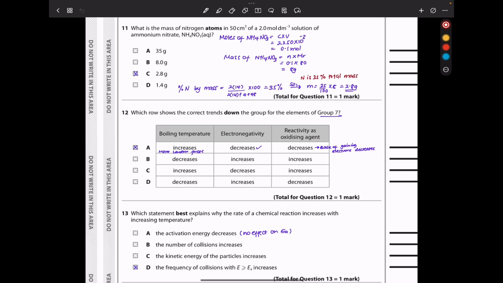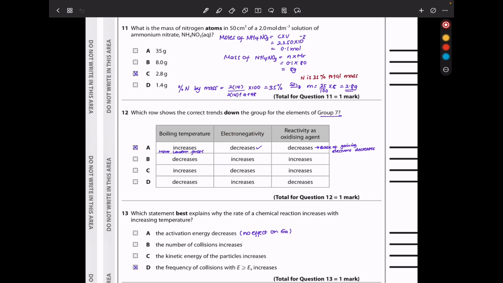In question 12, which row shows the correct trend down the group of the elements of group 7? Down group 7, the boiling temperature increases because there are more London forces due to the increase in the number of electrons or the increase in molecular mass.